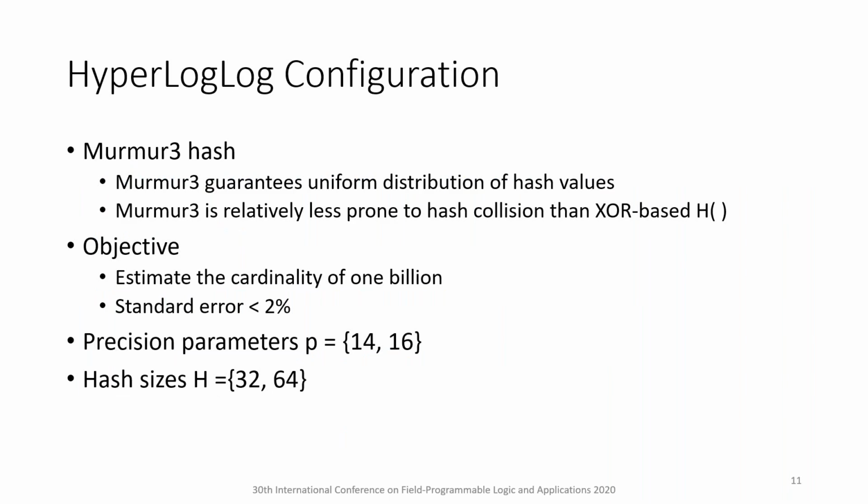Before implementing the hyperloglog on CPU, we configured the following parameters. We chose the Murmur3 hash function as it guarantees uniform distribution of hash values and is relatively less prone to hash collisions than the XOR-based ones. Our objective is to estimate the cardinality of 1 billion with standard error less than 2%. We made 4 different implementations with combinations of precision parameters 14 and 16 against the hash sizes of 32 and 64-bit.